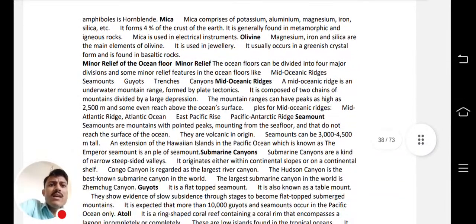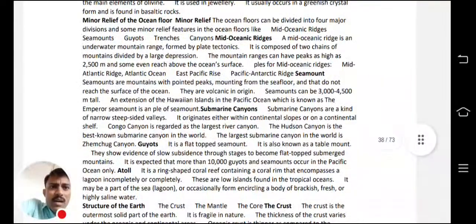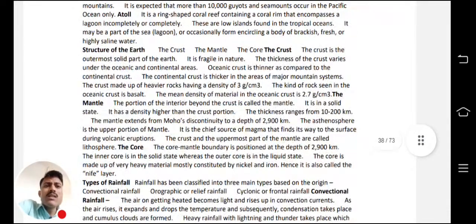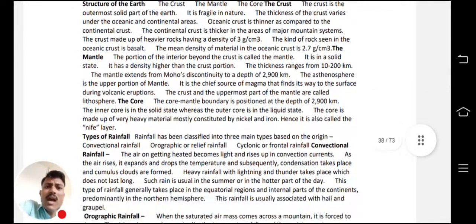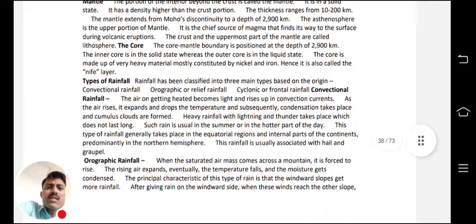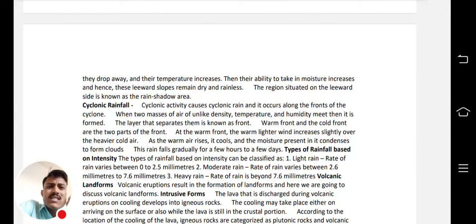Now minor relief of the ocean floor. Okay, what are the landforms in the ocean? Now the structure of the earth is also covered, the crust, mantle, core. I have already covered this, but included in this PDF. Okay, now the types of rainfall, what are the types? Convectional rainfall, orographic rainfall, their definition, their reasons, characteristics, everything is covered.